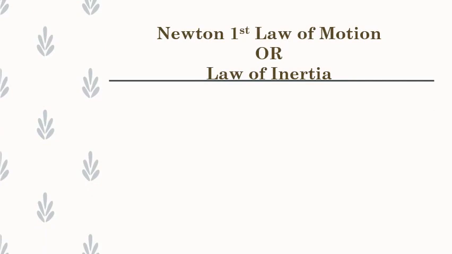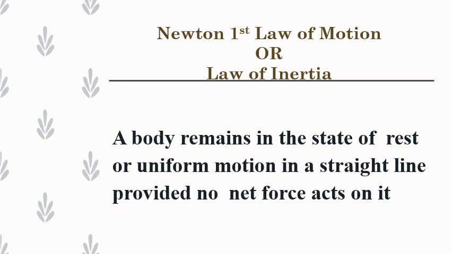According to Newton's first law of motion, a body at rest remains at rest provided no net force is acting on it. This part of the law is true as we observe that objects do not move by themselves unless someone moves them. For example, a book lying on a table remains at rest as long as no net force acts on it. Similarly, a moving object does not stop moving by itself.